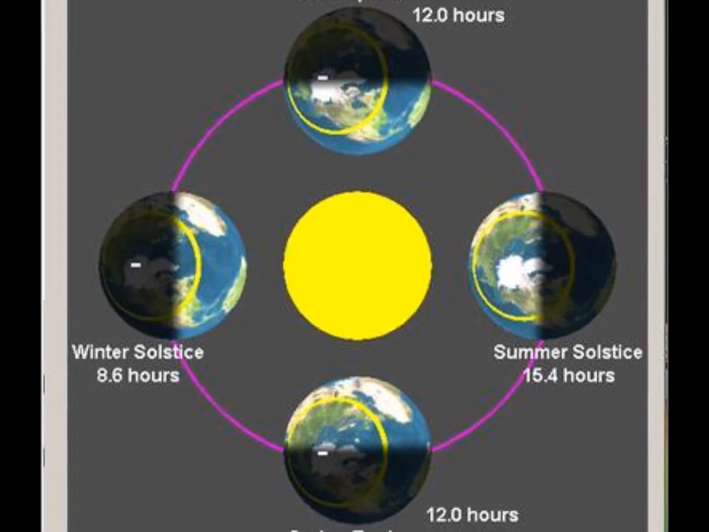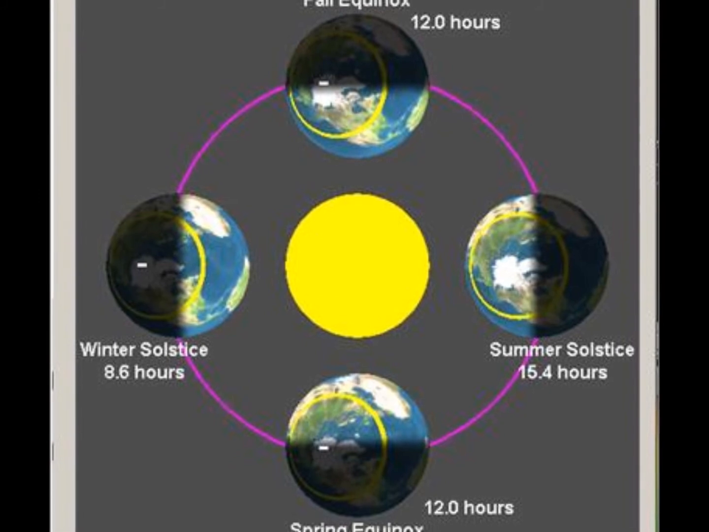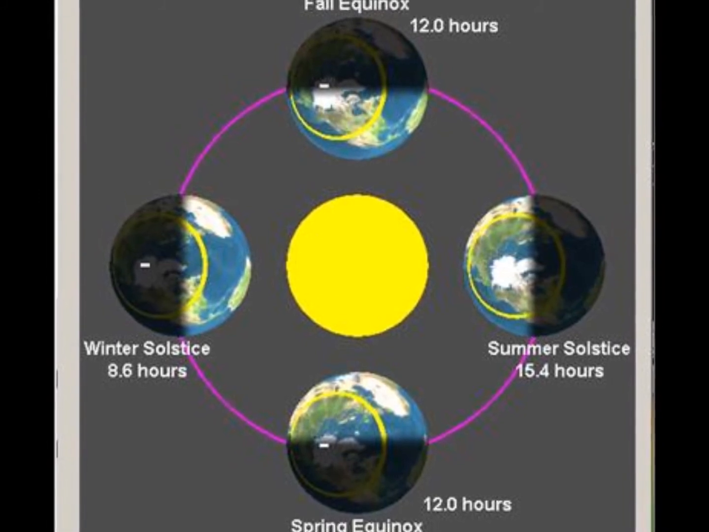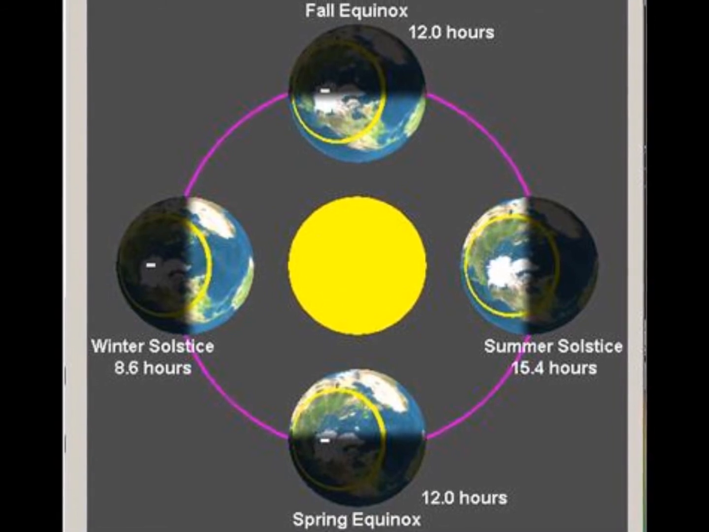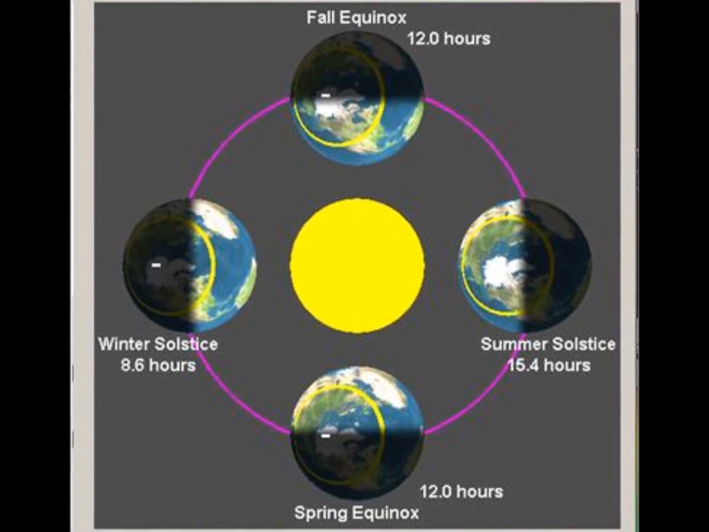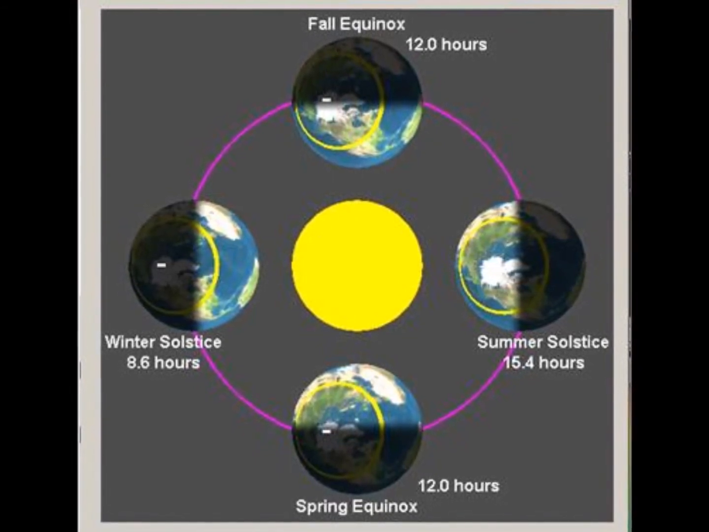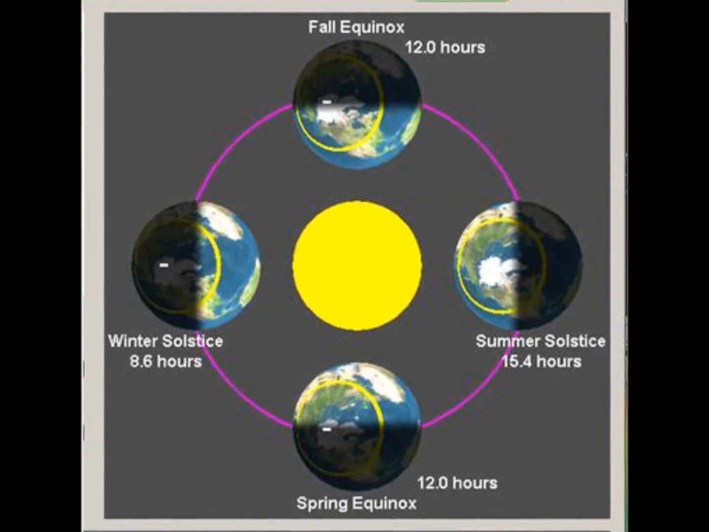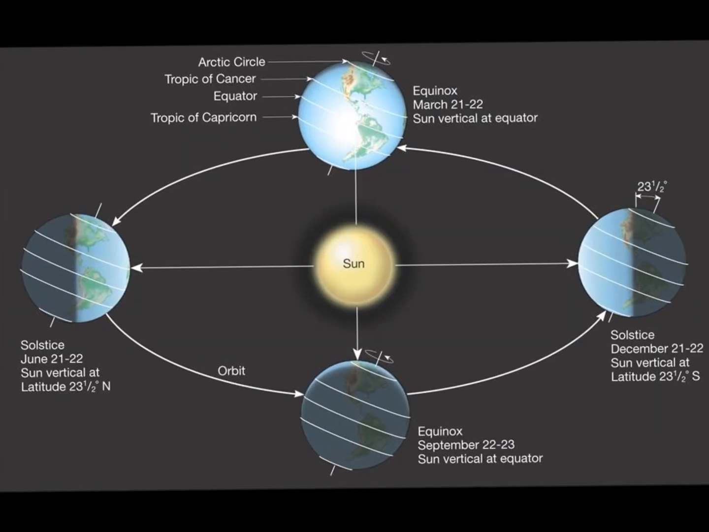We can look at how this tilt produces a certain number of daylight hours. On the winter solstice, when we're tilted away, we experience the fewest amount of daylight hours. On the summer solstice, when we're tilted towards the sun, we experience the greatest amount of daylight hours. On the fall and spring equinox, since we are not tilted towards or away from the sun, we receive equal numbers of daylight and nighttime hours.